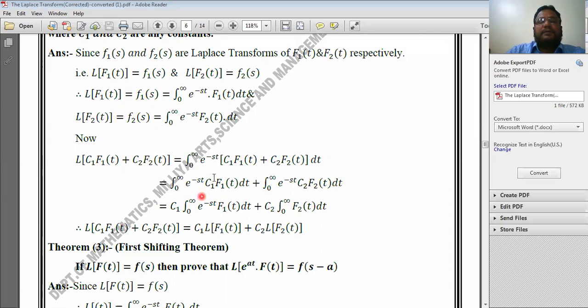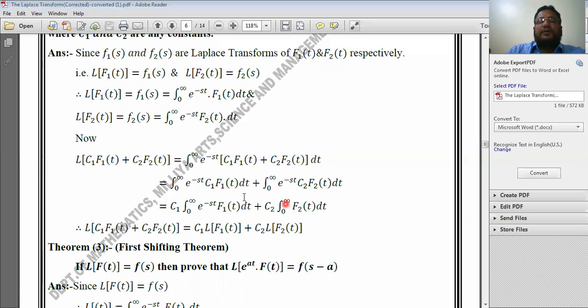In the next step, apply this integral to each separate term: integration from 0 to infinity e to the power minus st into c1 f1 of t dt, plus, again apply this integral to the second term, integration from 0 to infinity e to the power minus st into c2 f2 of t dt.